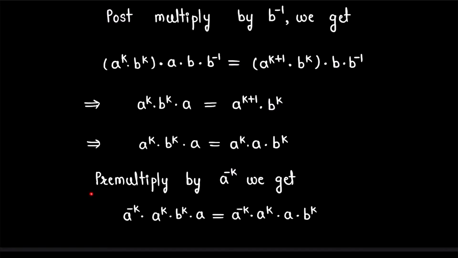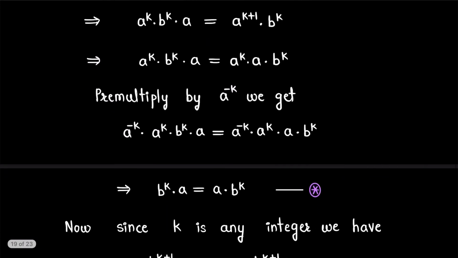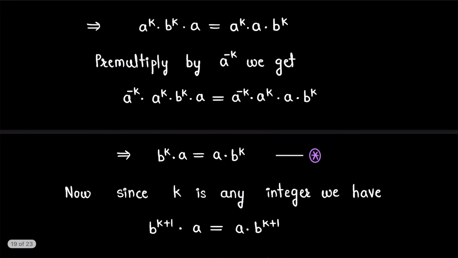Now pre-multiply by a^(-k). Here a^(-k) is nothing but the inverse of a^k. After doing that we get a^(-k)·a^k·b^k·a = a^(-k)·a^k·a·b^k.